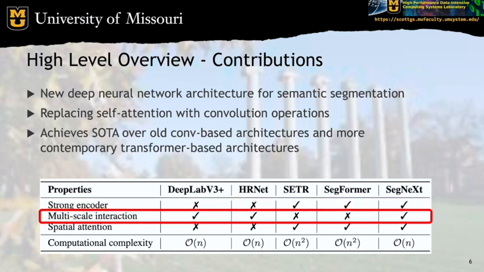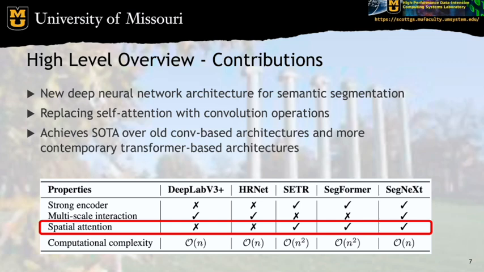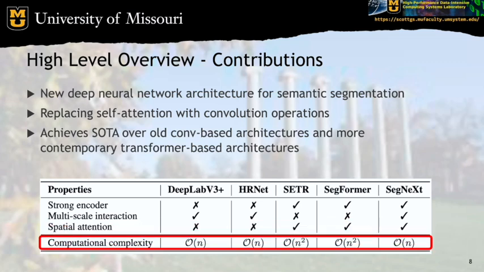Secondly, they argue that the new transformer-based methods don't have as much multi-scale interaction as the older convolution-based methods. They also note that transformer-based methods have this advantage, that advantage being the ability to achieve spatial attention via the use of self-attention, which is applied over different patches of regions of the input. However, self-attention is an O(n squared) operation, which is one of its main drawbacks. But the authors claim that their SegNeXt architecture achieves all of the benefits that are listed here with only an O(n) computational complexity. And we're going to see how they do this.